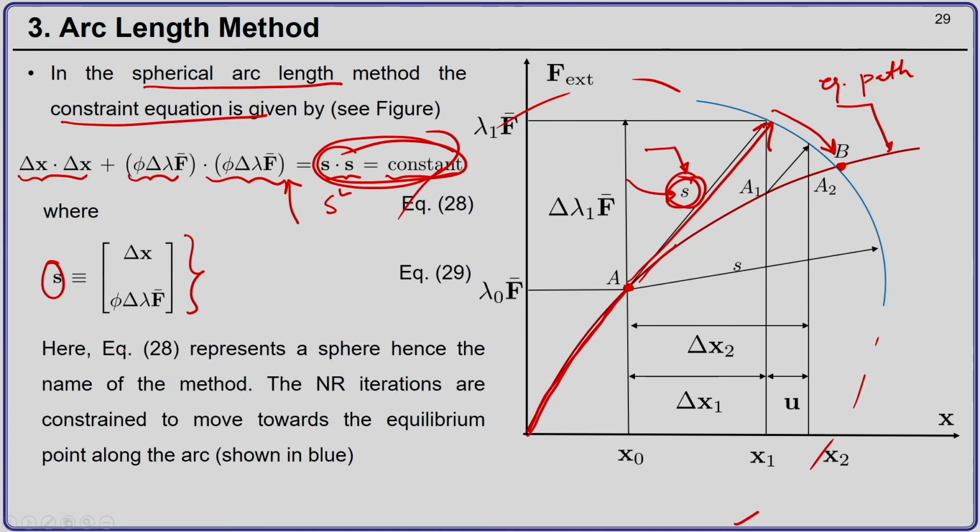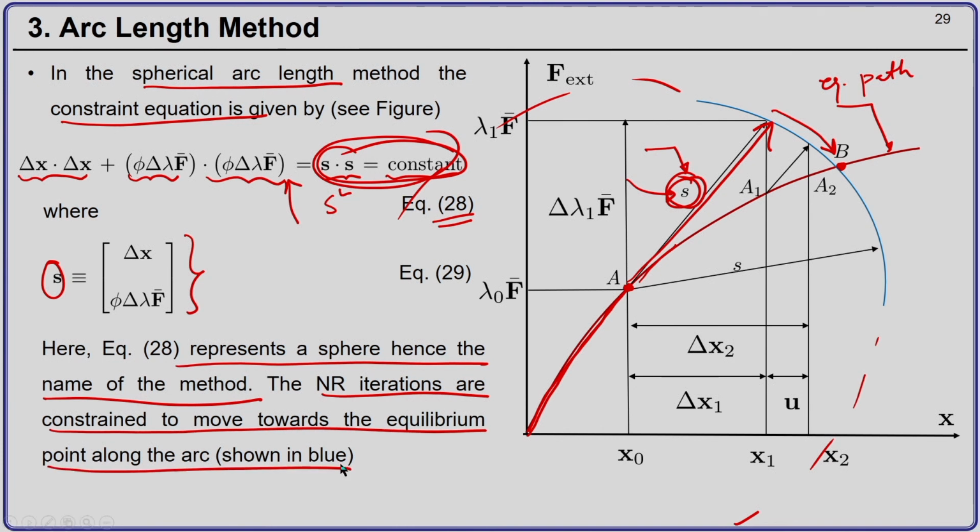Now, here as I said, equation 28 represents a sphere, hence that is the name of the method, spherical arc length method. The Newton-Raphson iterations are constrained to move towards the equilibrium point along this arc. This is the next equilibrium point, and rather than constraining the Newton-Raphson algorithm to move along this red path, it is now constrained to move along this blue path, so that you can reach point B.